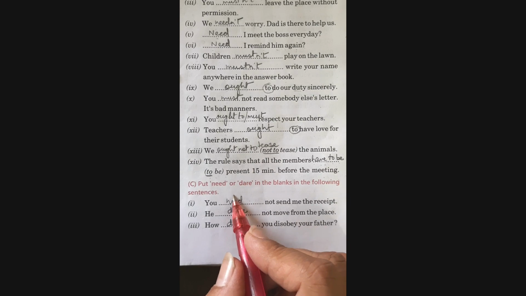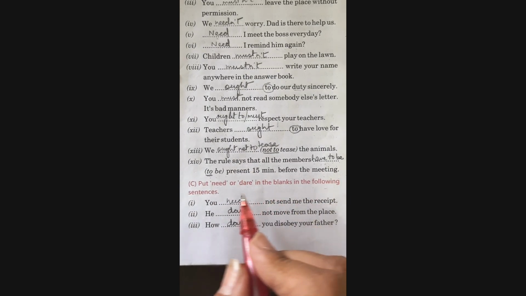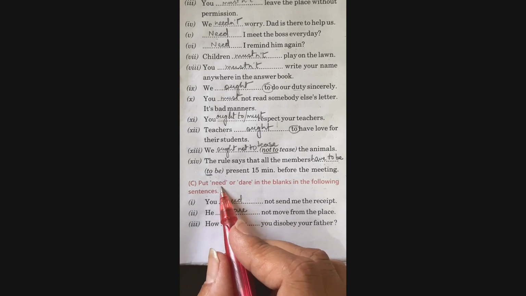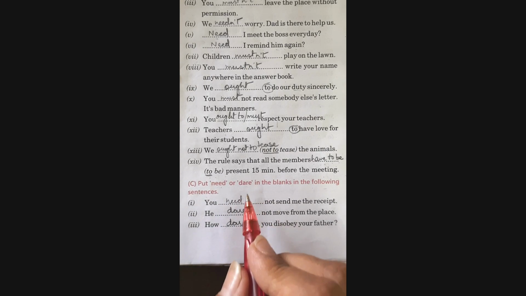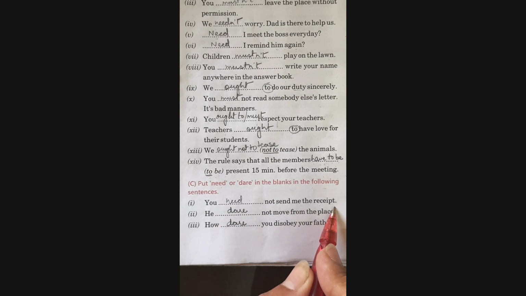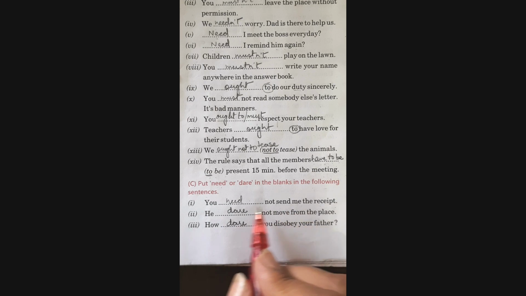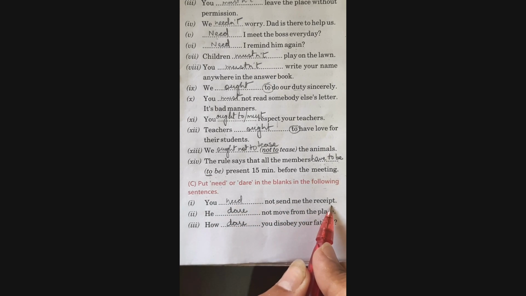Moving on to the next question, C. Put need or dare in the blanks in the following sentences. Now we know that need is used for necessity and dare is used for courage. Let's start. You dash not send me the receipt. It's a necessity. So you need not send me the receipt.